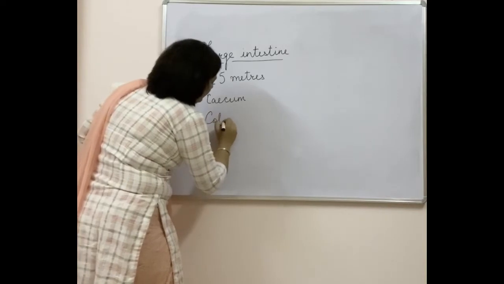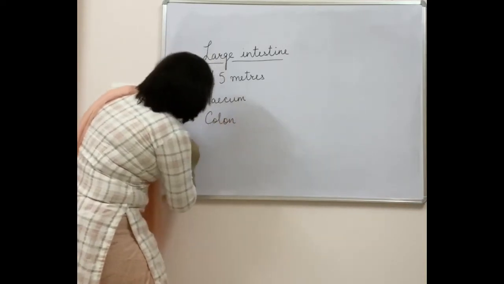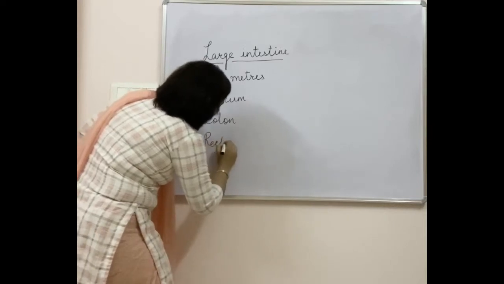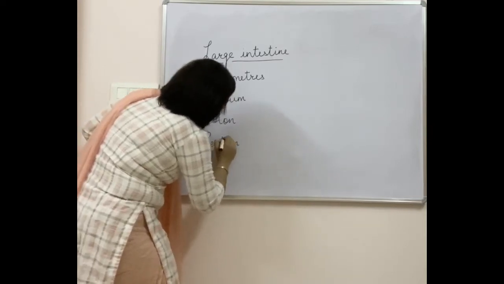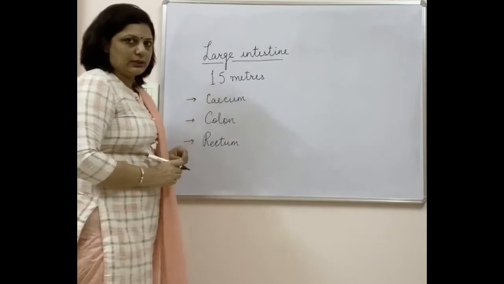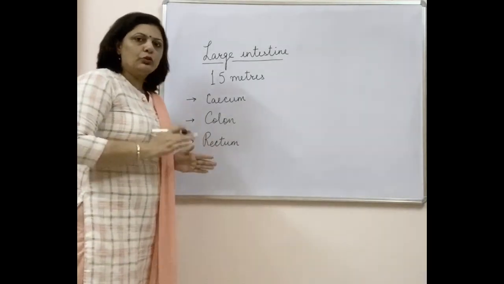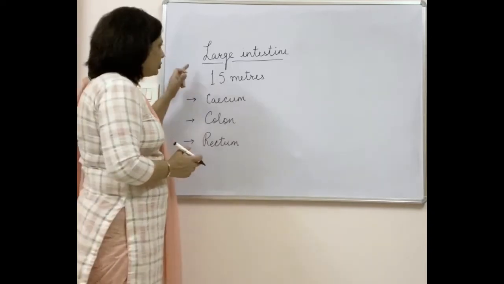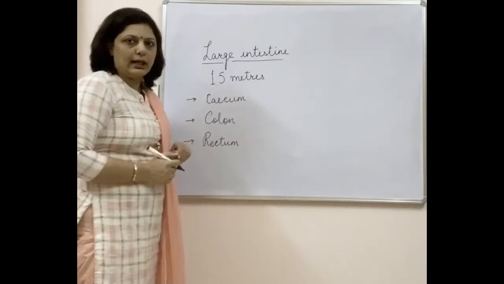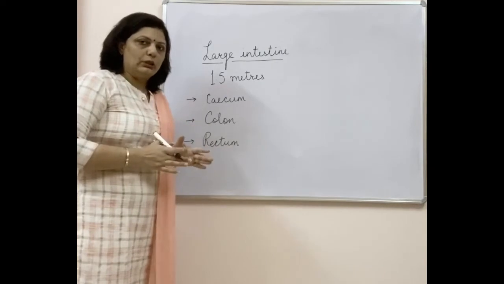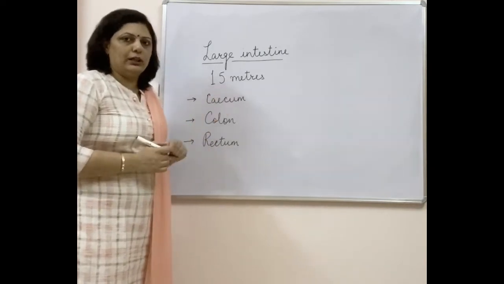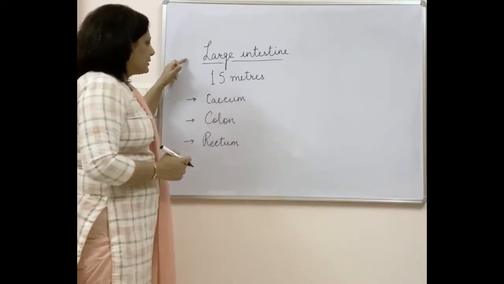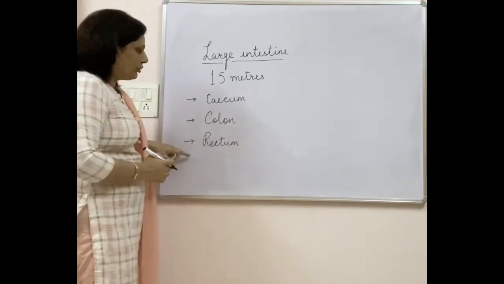colon and rectum. Now when I told in the first video, I was saying that rectum is also a part of digestive system. We need to keep in mind that rectum is also a part of the digestive system, but actually rectum is a part of large intestine. But because you have to learn rectum, that is why I was mentioning it separately. So large intestine basically is divided into these three parts.